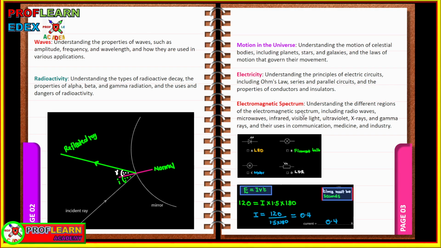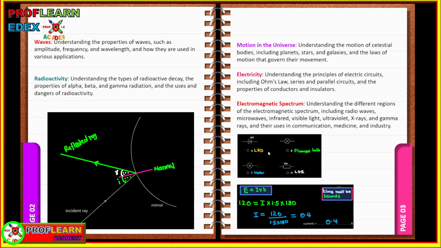You need to understand the differences and also common properties of the waves in the electromagnetic spectrum. The difference is in terms of the size of wavelength and also the amount of frequency. But the common properties of the waves in the electromagnetic spectrum include that all of them are transverse waves in nature. They travel through a vacuum, they travel at the speed of light, and also they transfer energy.